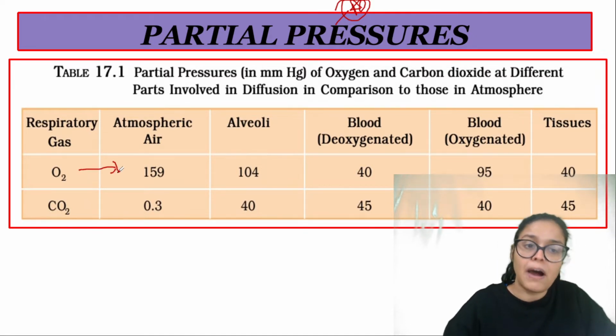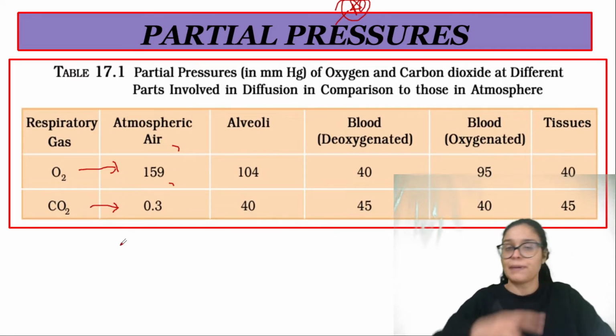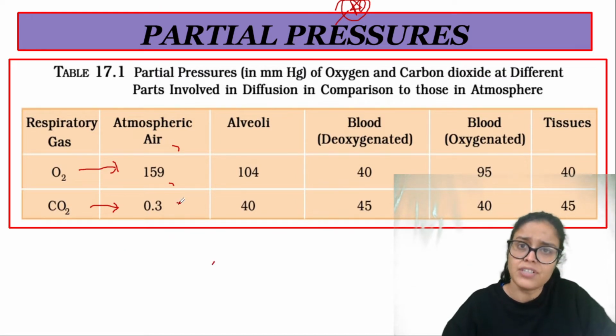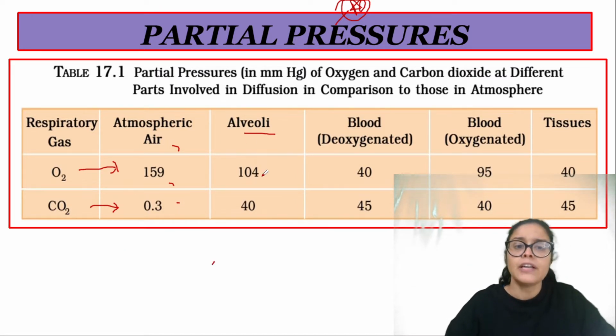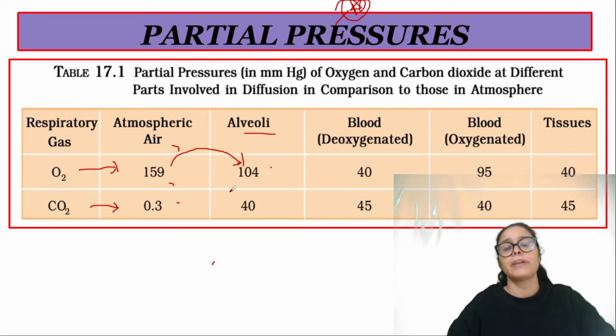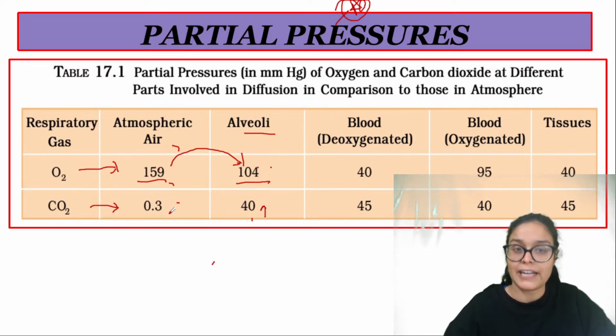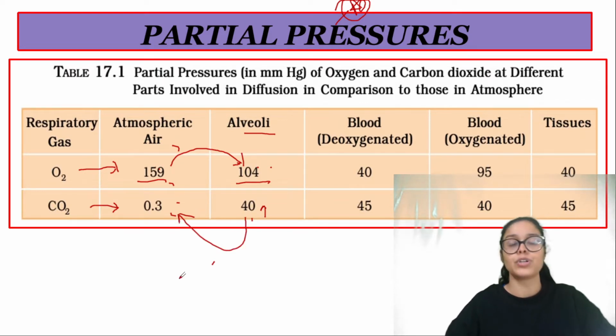So oxygen ka partial pressure in atmosphere would be 159 mmHg. CO2 ka partial pressure in the atmosphere would be 0.3, which is less. Alveoli mein oxygen ka partial pressure is 104 and CO2 40. So therefore oxygen moves from air to the alveoli because it has high partial pressure, and here we have low partial pressure. So from high to low, oxygen would come. And the same way CO2 is more in alveoli in comparison to the atmospheric air, so CO2 would go out of the alveoli.